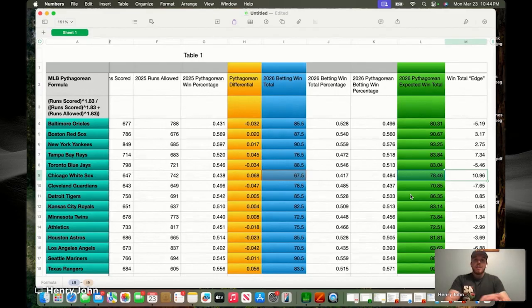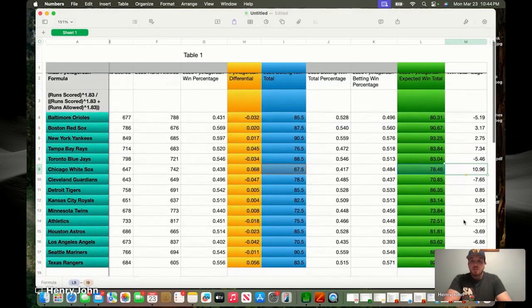So again, the mental process here, just to drive that home, the betting market win total is our be all end all for this process. That's what we're saying the White Sox are going to win this year based on last year's underperforming, underachieving, if you will. They should have been almost 11 wins better based on our differential and everything else. So the White Sox are number one in all of baseball in terms of that to go over the win total. And maybe that has a little bit to do with why I know for a fact that's one of the lines that has been bet up slightly in the lead up to the 2026 season.